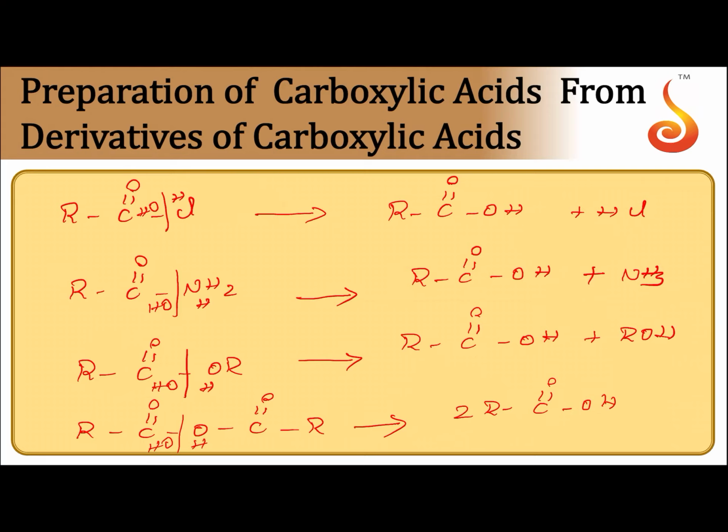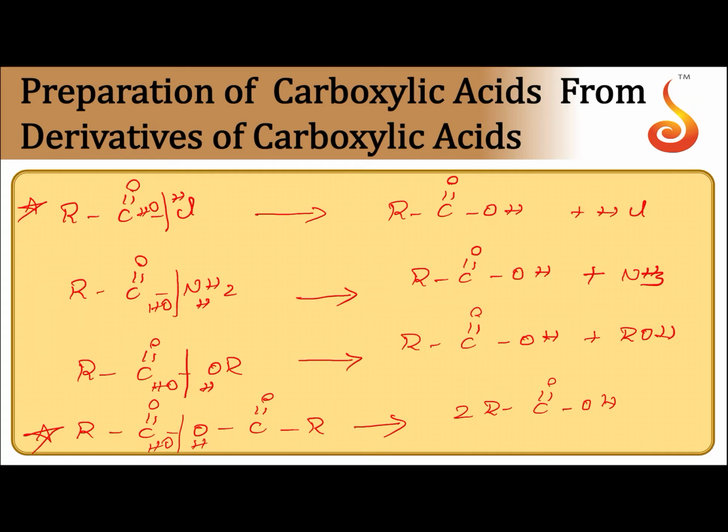Now, acid chlorides and acid anhydrides are hydrolyzed to carboxylic acids by just adding water. The reactivity of acid chlorides and acid anhydrides is very high. So they undergo hydrolysis readily even in the absence of catalyst.